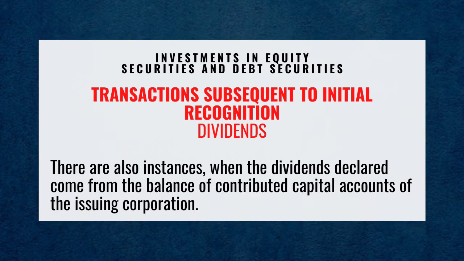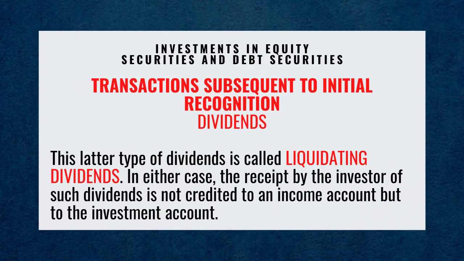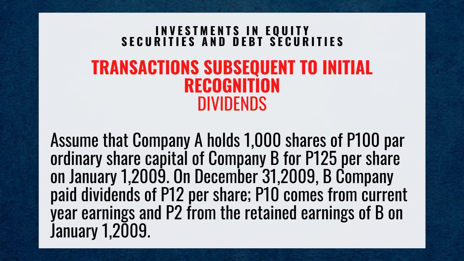There are also instances when the dividend declared comes from the balance of contributed capital accounts of the issuing corporation. This latter type of dividends is called liquidating dividends. In either case, the receipt by the investor of such dividends is not credited to an income account but to the investment account. Assume that Company A holds 1,000 shares of 100 pesos par ordinary share capital of Company B